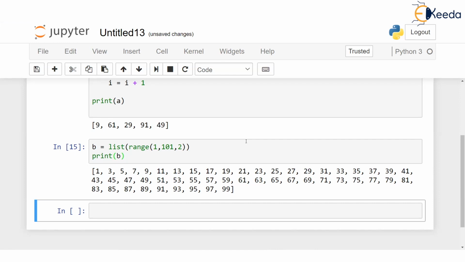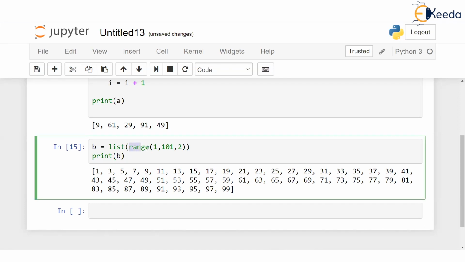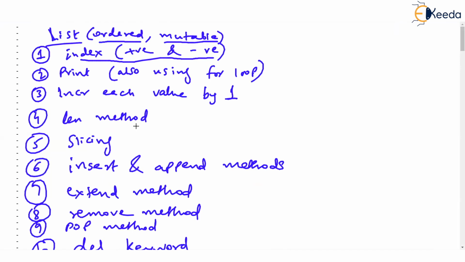You won't be surprised if I say that this is not the only way to create the list using list constructor. Don't come to a conclusion. It doesn't mean that whenever you give list, in the bracket there should be range and only range. There is no such rule. There are many ways to create the list using list constructor. Important thing is, inside the list constructor, you should give values. Some way or the other, you should give values so that it creates the list. Done. Very good. So coming back to the page, which I wanted to discuss.